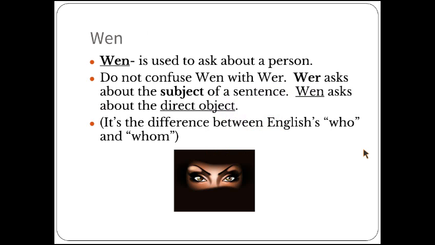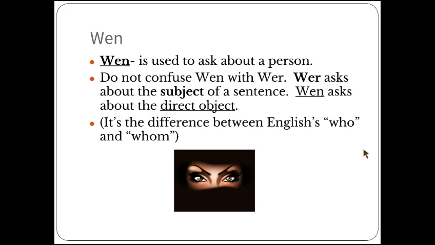Wen we use when we're asking about a person. It means whom. Don't confuse wen with the question word wer. Wer means who. It asks about the subject of a sentence. Who is doing something? Because remember, a subject is the thing that does the verb. Wen means whom, and it asks about the direct object of a sentence, the thing that is receiving the action. Whom is receiving the action from the verb, not the one who is doing the verb.